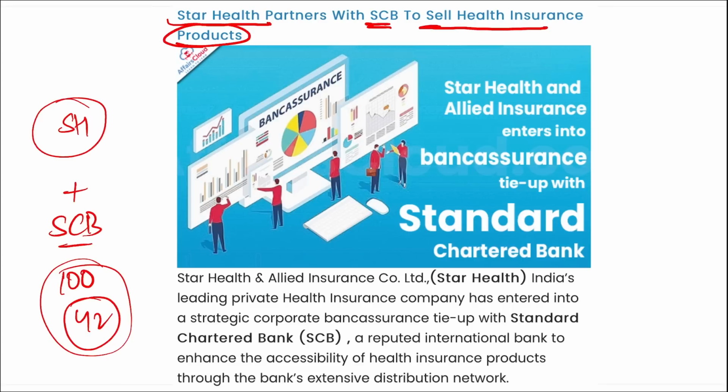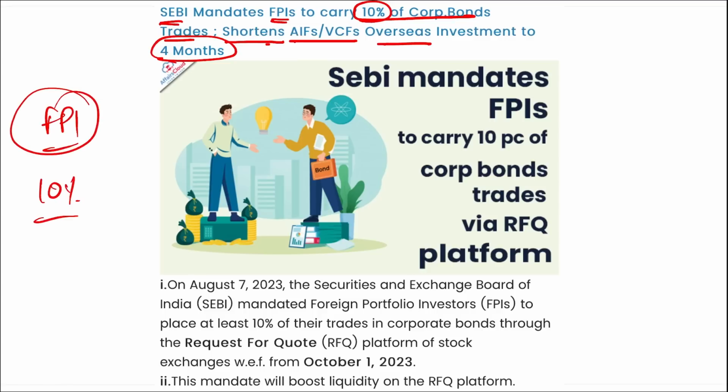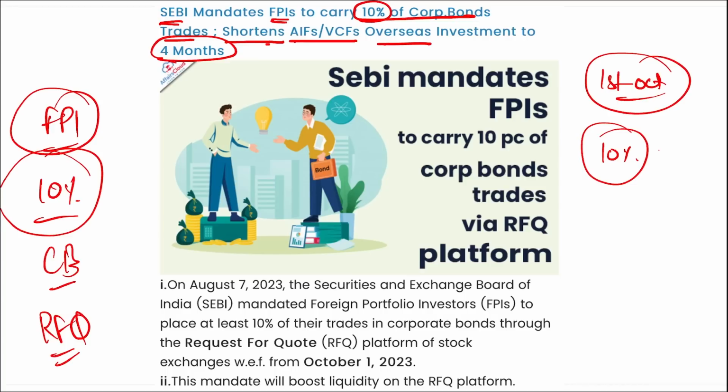Right? Next is SEBI. SEBI mandated FPIs to carry 10% of their corporate bond trades, and shortened the AIF and VCF's overseas investment approval to 4 months. I repeat, SEBI mandated that foreign portfolio investors place at least 10% of their trades in corporate bonds through the request for quote platform of stock exchanges with effect from 1st October. So what is the limit? At least 10% of their trades should be in corporate bonds through the RFQ platform, and this will be initiated from 1st of October.